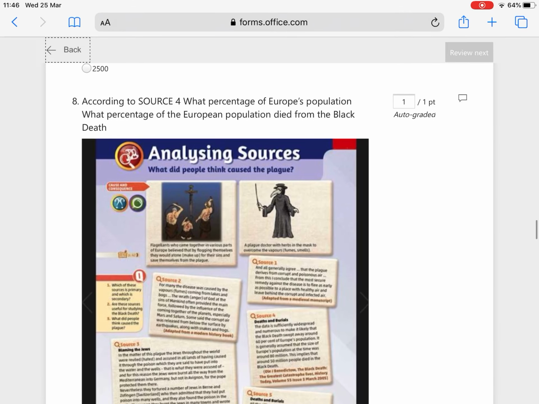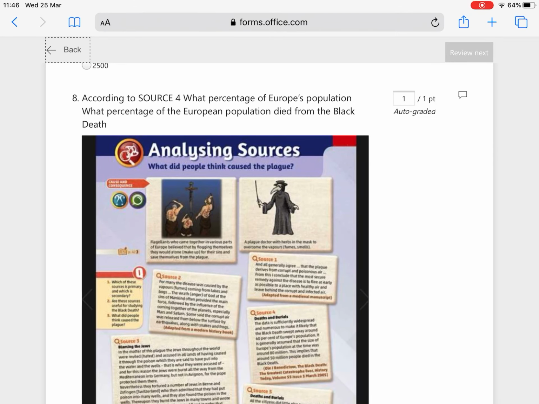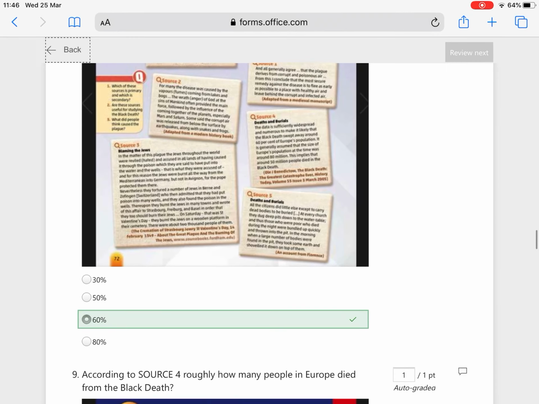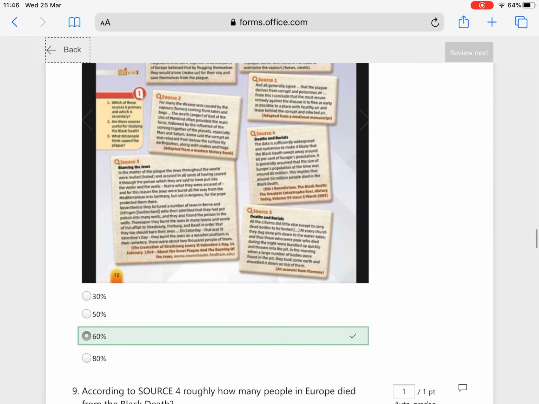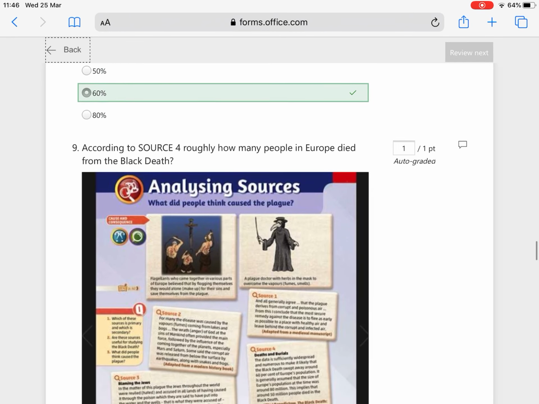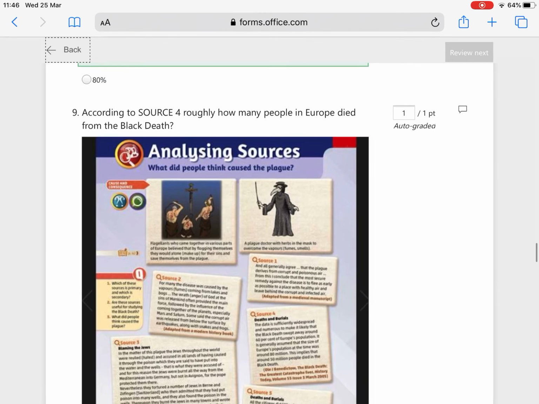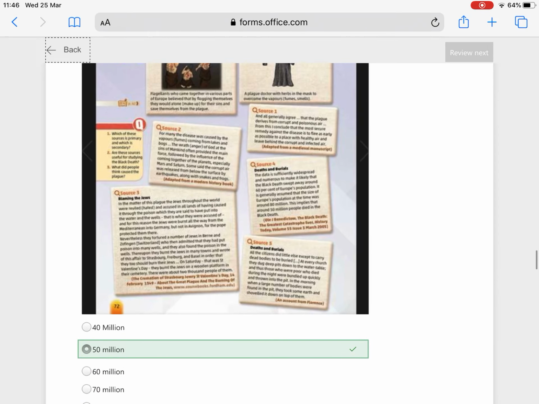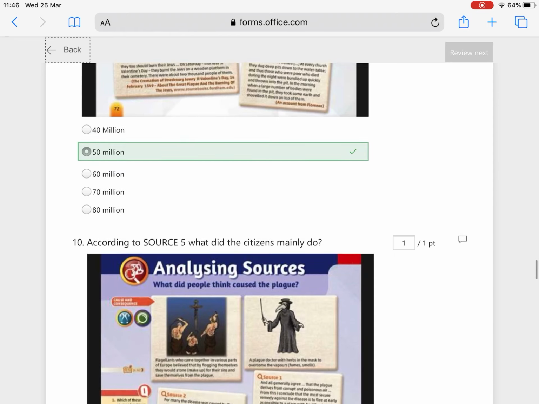According to source 4, what percentage of Europe's population died from the Black Death? It was about 60%. Okay. According to source 4, roughly how many people in Europe died from the Black Death? That was 50 million people. So that's 60% of the population, which was 50 million people.